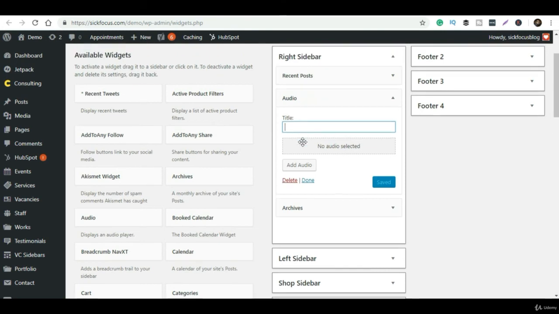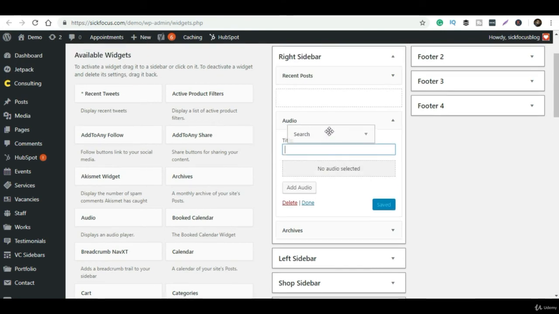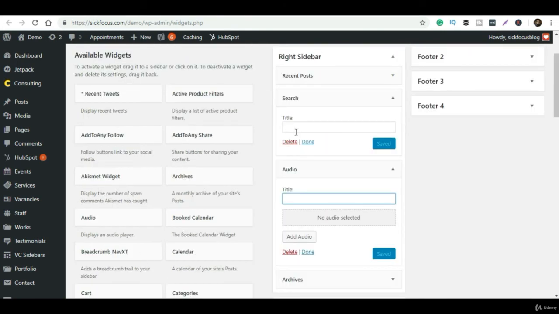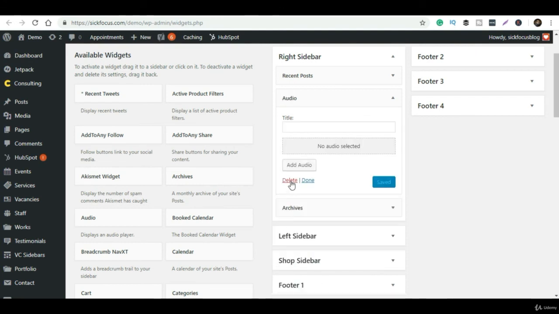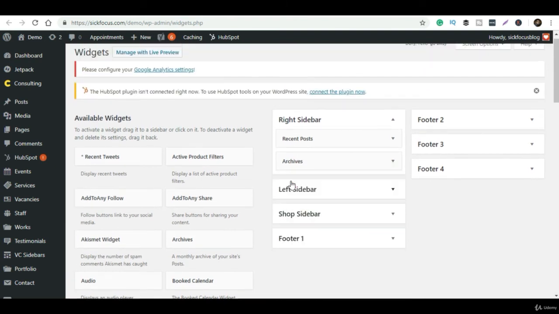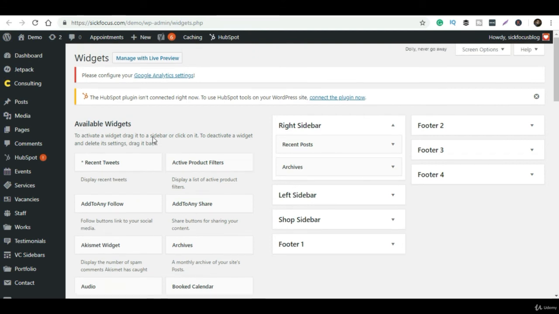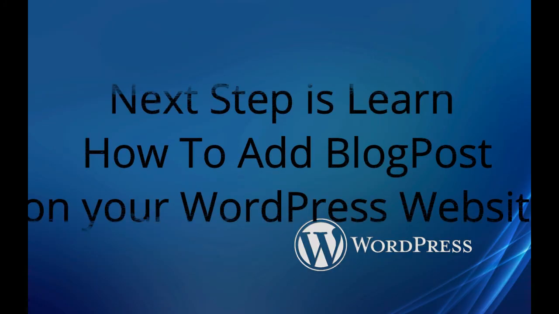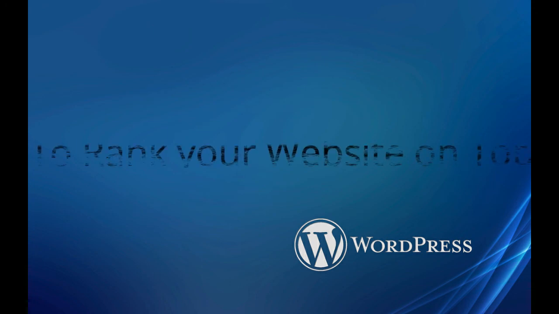I can simply add any number of widgets. If you want to add something like a sidebar, you can simply drag it, go to the top of this page, and drop it. After that you can simply give it a title and it is ready to go. That's all you need. If you don't want it, you can just click delete. Okay, so this is the next part.